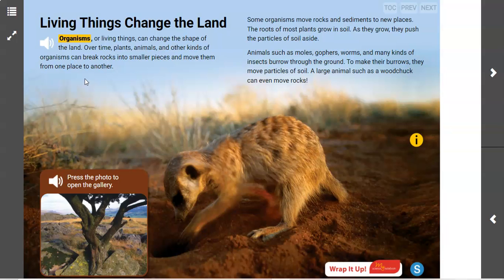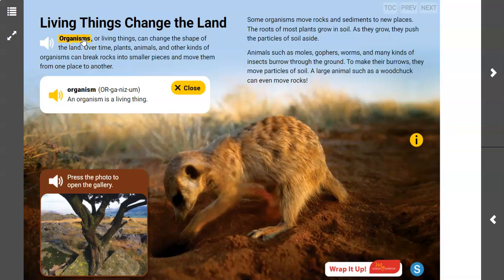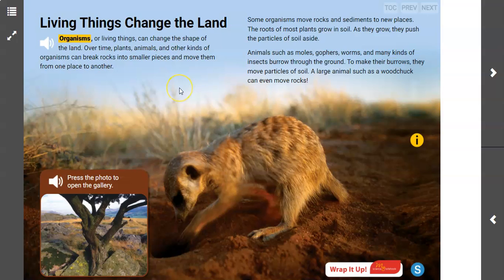So let's first start by thinking about the word organisms, and as it says right here in the text, an organism is a living thing. It's that simple. Any living thing is an organism. There are two specific kinds of organisms that we're going to talk about today, and those are plants and animals.